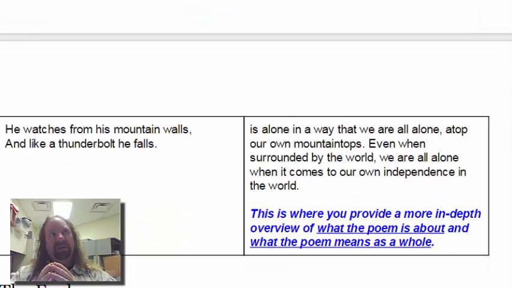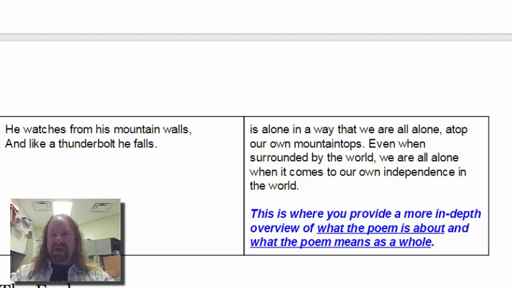And maybe one of the things that we can derive from this is that even when we are surrounded by the world, even when we have our smartphones connecting us to Facebook and GroupMe and Twitter and Line and what are all those photo ones? Photo Bucket, whatever. Even with all that connection, we are still independent, and in the end, we are all alone in a very real way.